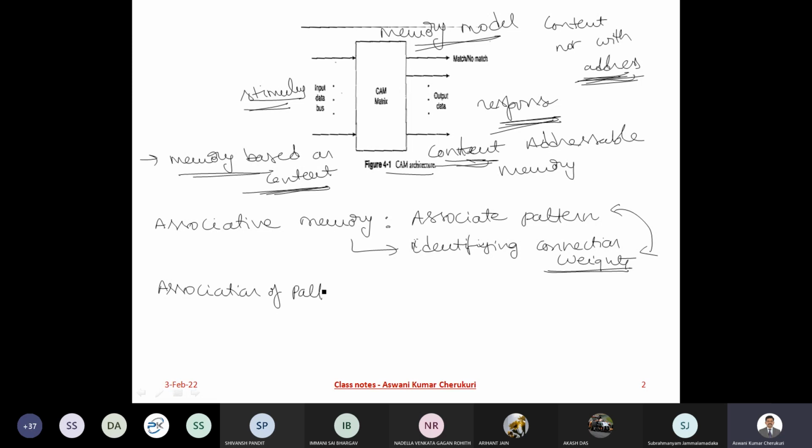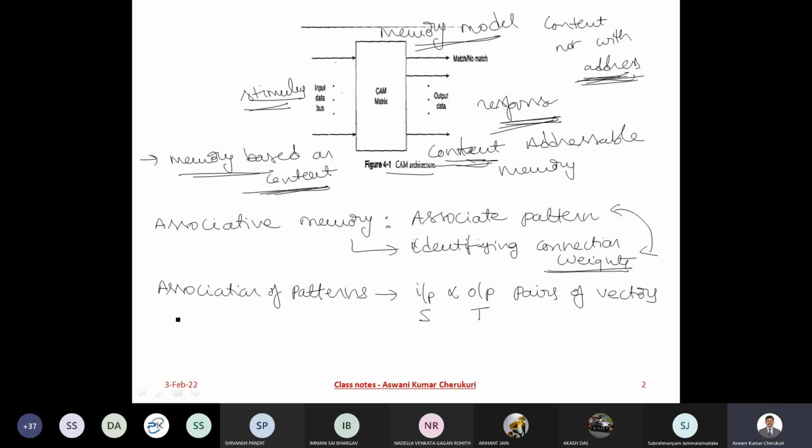Association of the patterns is through input and output pairs of vectors. The patterns are typically represented in the form of vectors. Imagine I represent input as my S vector and output as my T vector.